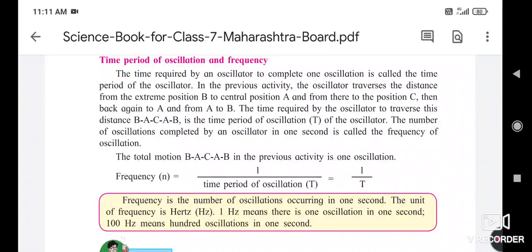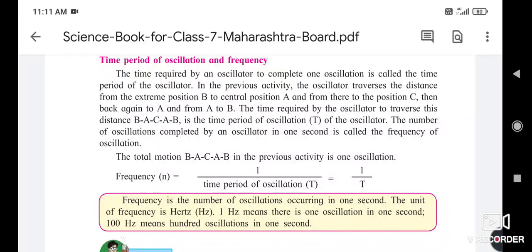and the time taken to travel from point B, which is the starting point, through A, reaches up to another point, that is C, and then returns through the same path to the starting point.